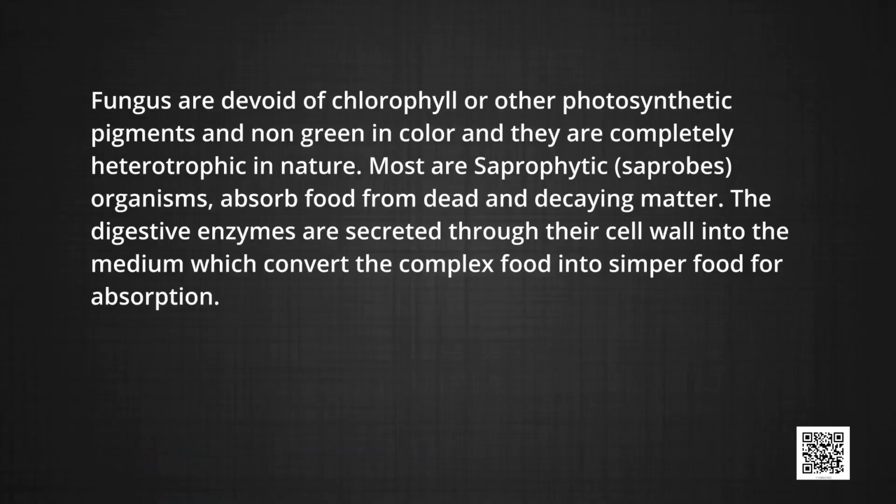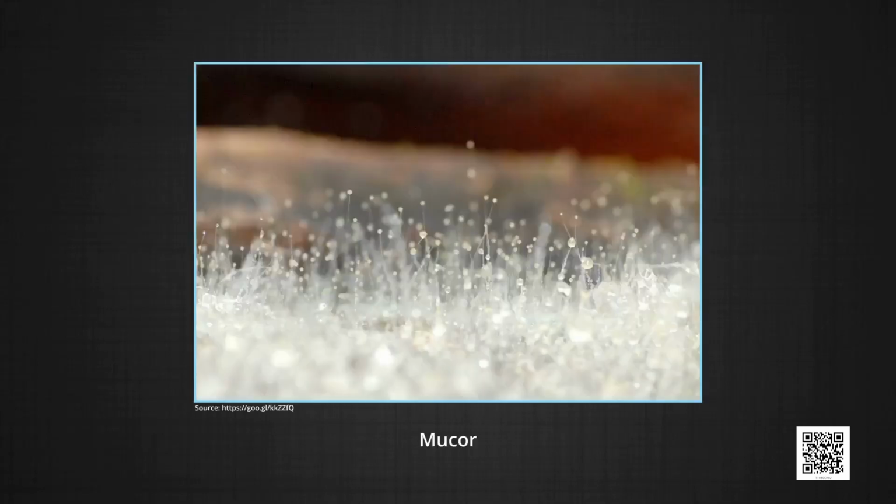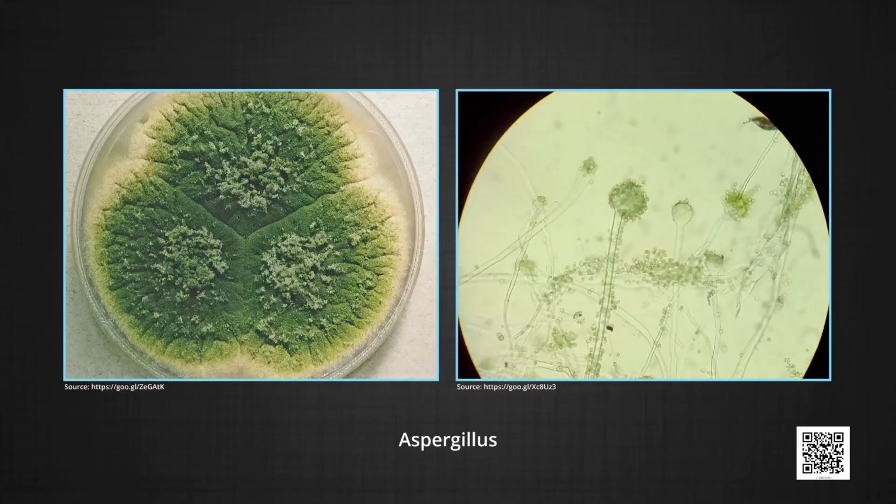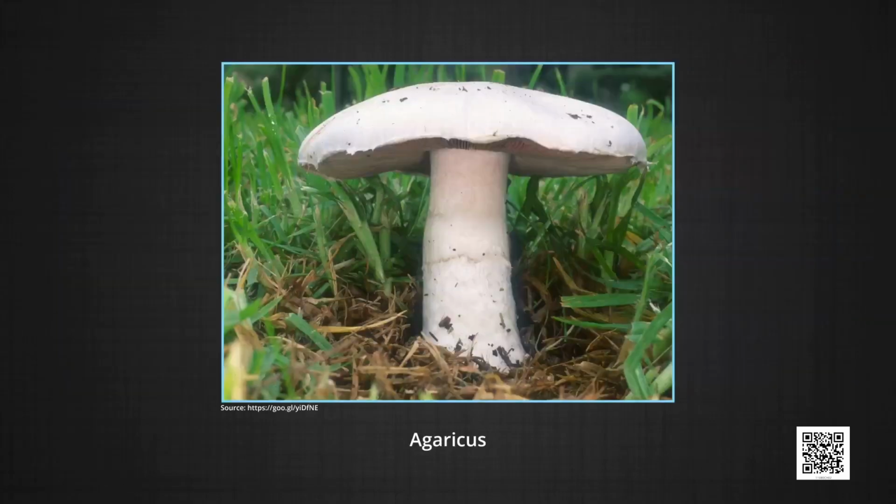Fungi are devoid of chlorophyll or other photosynthetic pigments and are non-green in color, and they are completely heterotrophic in nature. Most are saprophytic, meaning saprobes, organisms that absorb food from dead and decaying matter. The digestive enzymes are secreted through their cell wall into the medium, which convert the complex food into simpler food for absorption. Examples: Mucor, Penicillium, Aspergillus, Agaricus, mushrooms, etc.